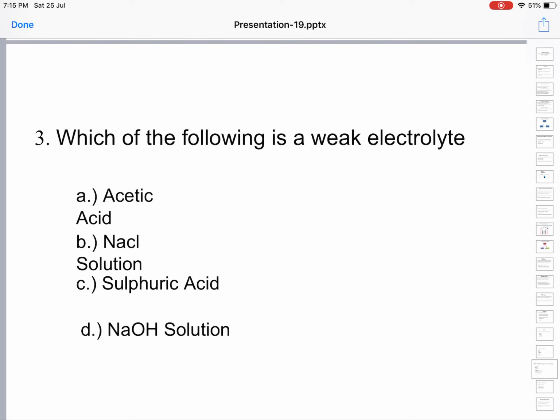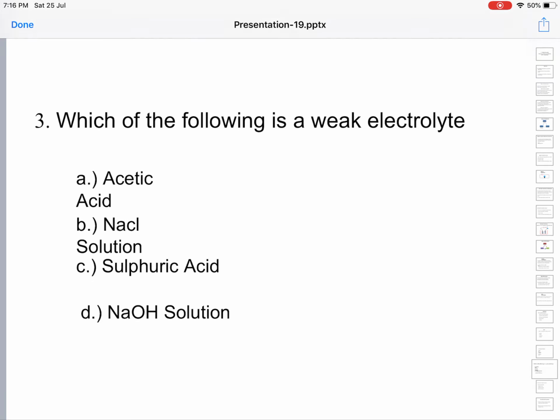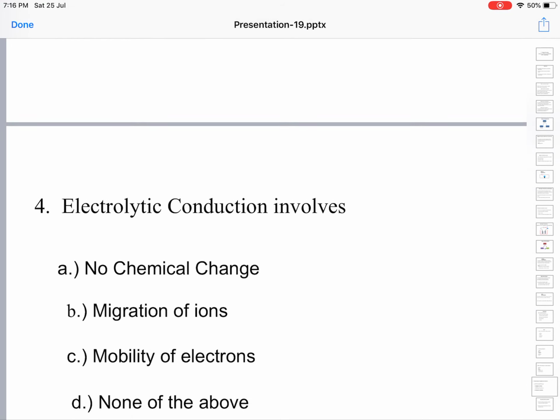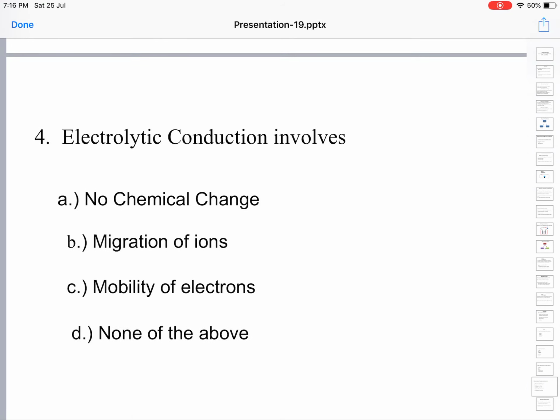Which of the following is a weak electrolyte? Acetic acid, sodium chloride solution, sulfuric acid, NaOH solution. NaCl solution is a strong salt, it dissociates completely. Sulfuric acid is a strong acid, strong electrolyte, dissociates completely. NaOH is also a strong electrolyte, dissociates completely, strong base. And acetic acid is a weak acid and weak electrolyte, which ionizes only incompletely. So the answer is A.